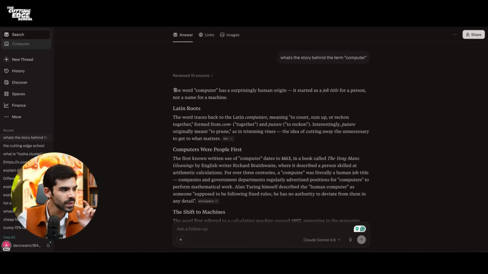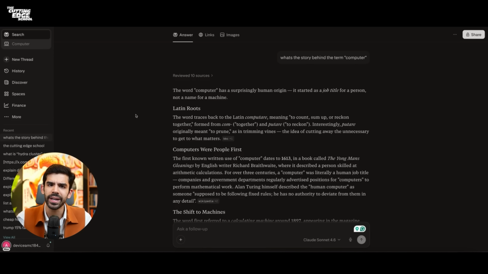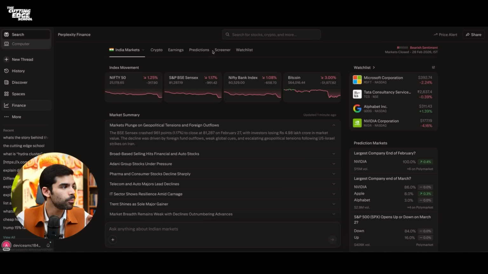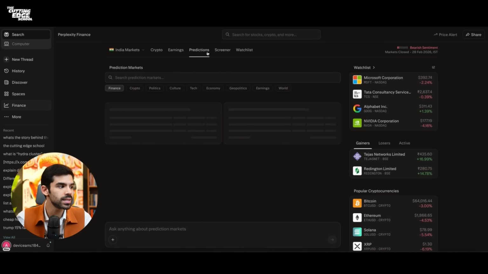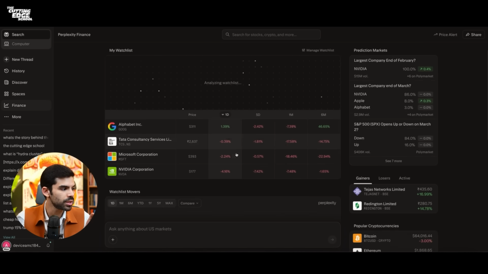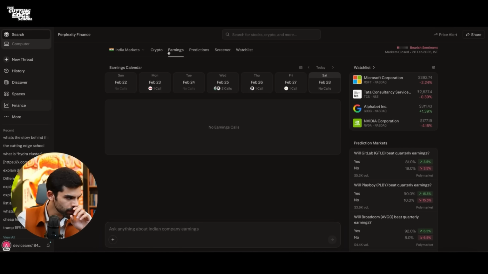So you are witnessing a massive change, and I obviously do not recommend you folks to spend 18,000 rupees on this, and this will get cheaper with time. Perplexity has also launched a finance tab where you can have insane levels of analysis on stocks, on investments, on your watch list. You can ask about markets and you can do analysis better than before.